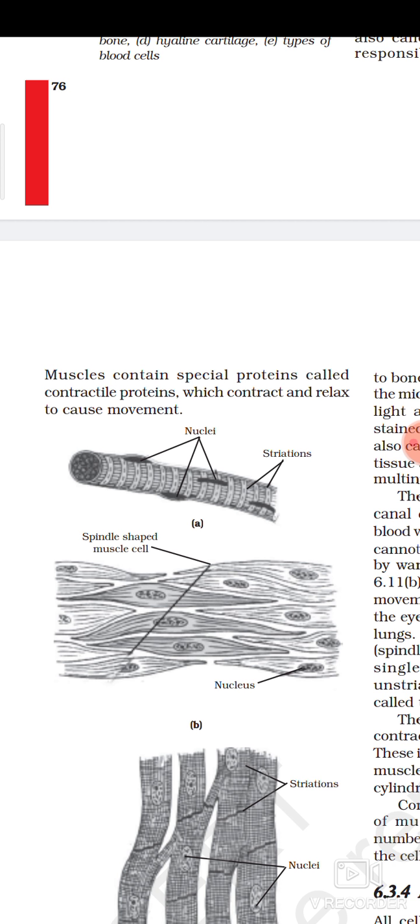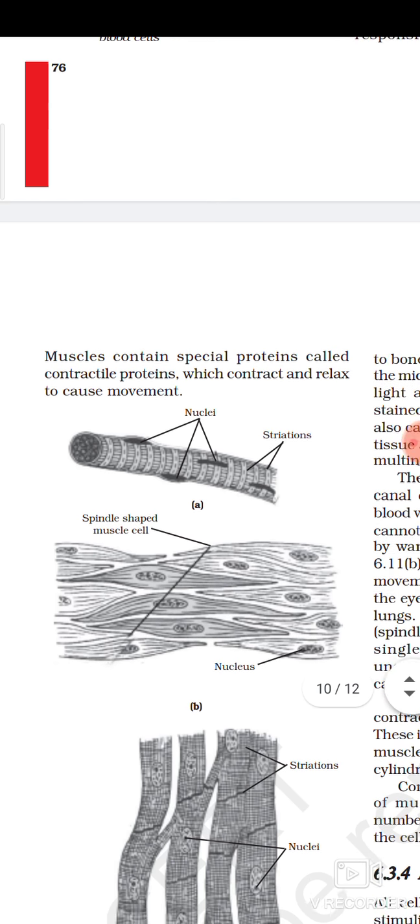With the help of contractile proteins, the muscle contracts and relaxes. The contraction and relaxation of the muscle takes place only because of which protein? Contractile protein.